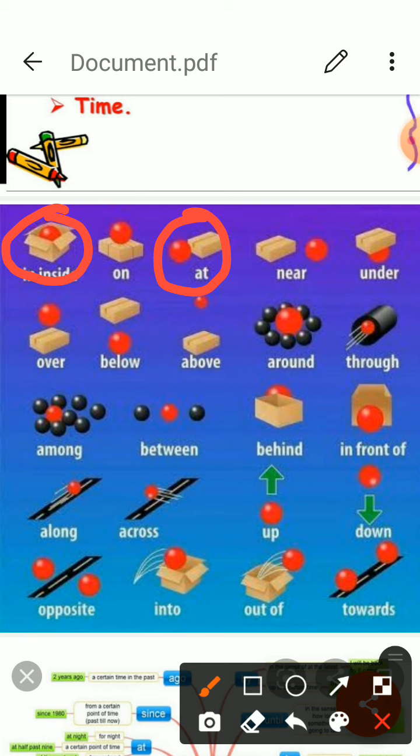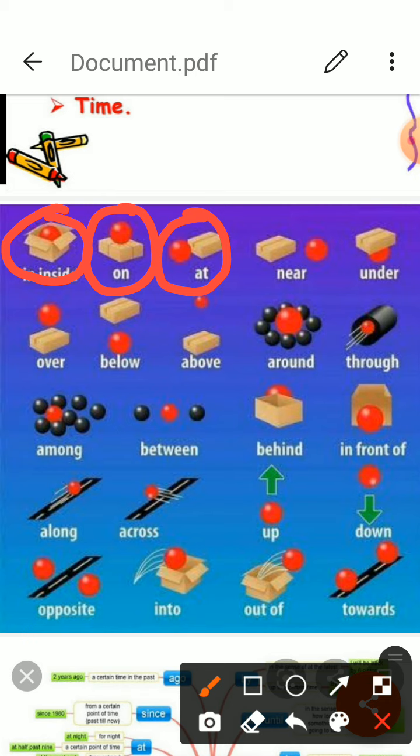Next one is on. It is used when one thing touches the surface of another from above. Ball is touching the surface of box, you can see. So when one thing touches the surface of another, then it is on the table, on the box.